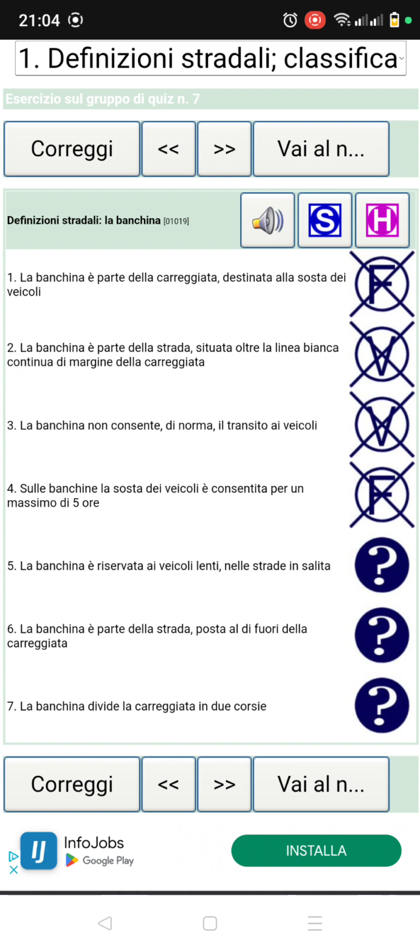Number 5. La banchina è riservata ai veicoli lenti nelle strade in salita. So this question says the edge is reserved for slow vehicles on an uphill road. No, it's false.